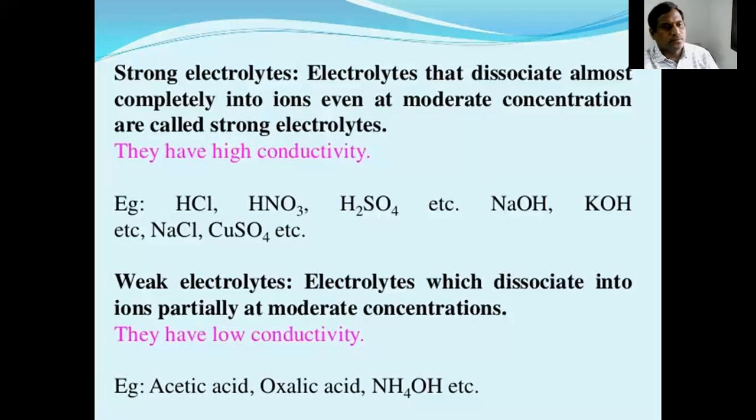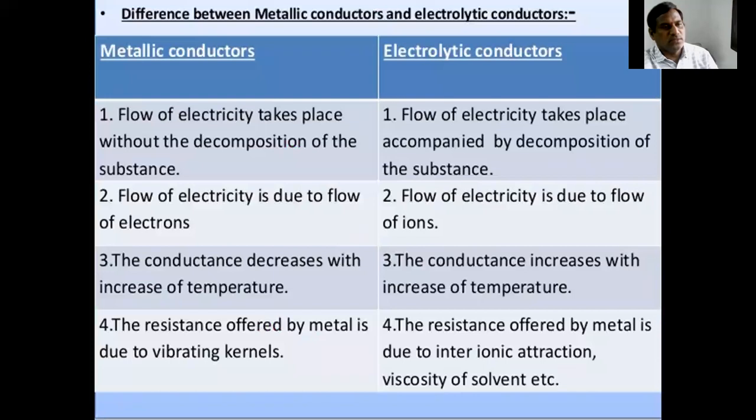What are the differences between metallic conductors and electrolytic conductors? In metallic conductors, flow of electricity takes place without decomposition of the substance.